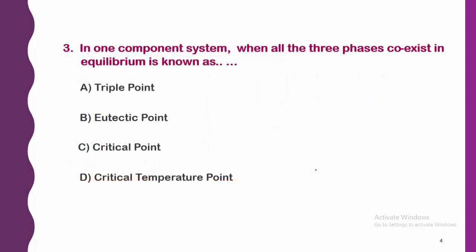Next, in one component system, when all the three phases coexist in equilibrium is known as, this is a very simple question: triple point, eutectic point, critical point, and critical temperature point. So the right answer of this question is triple point. That is, in one component system all the three phases coexist in equilibrium, that is called the triple point.